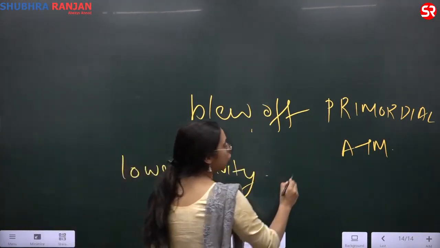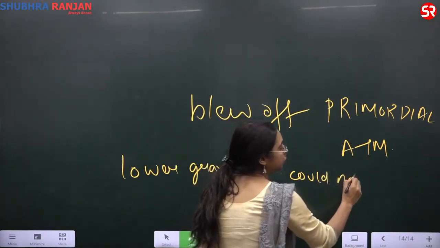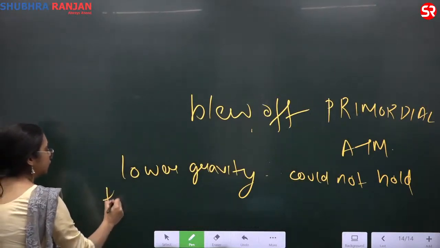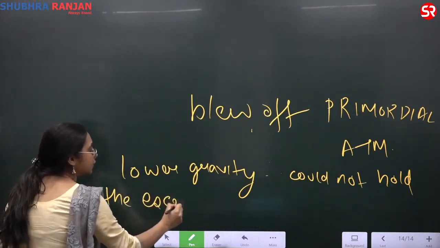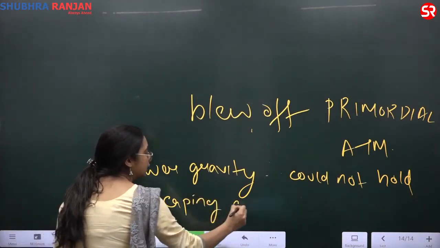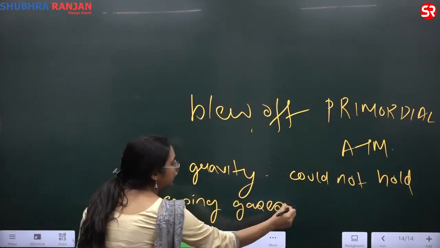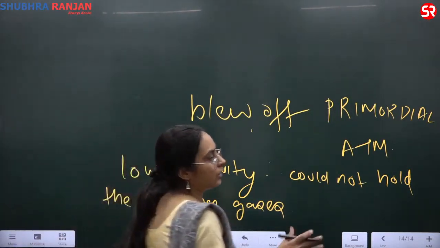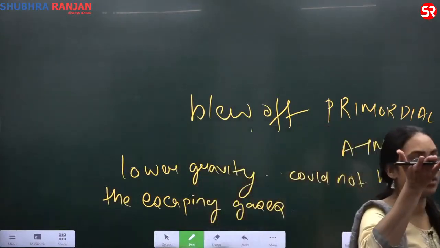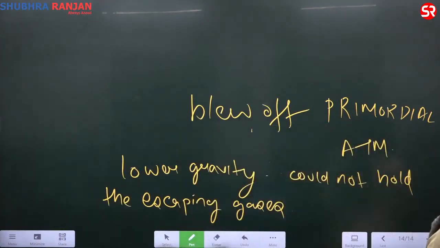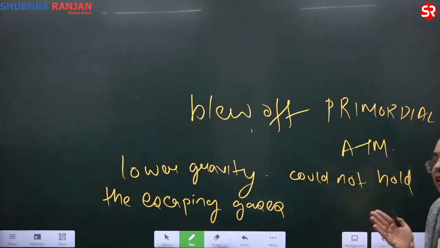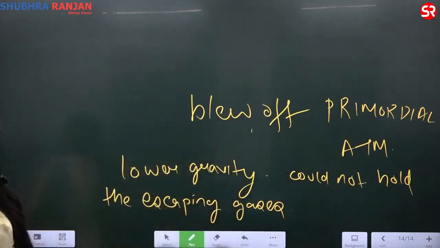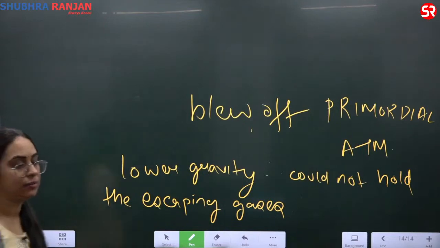And therefore they could not hold the escaping gases. The gases could not solidify. They have lower gravity. The gases escaped, they could not hold them, and the solar wind further blew off the gases, and therefore they are terrestrial, they are solid, and therefore they are not gaseous planets. They are not like Jovian planets. Understood? Please write.